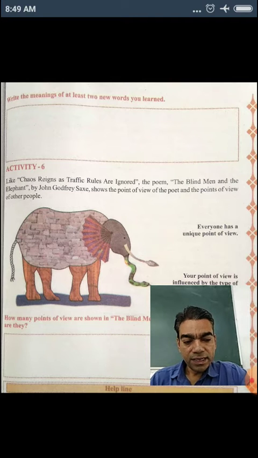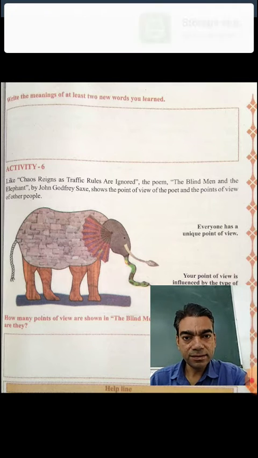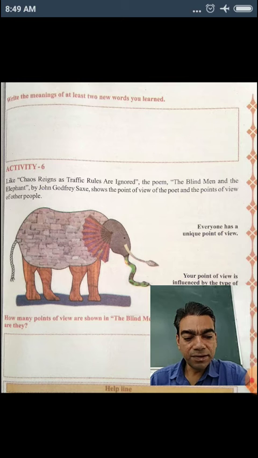The poem The Blind Man and the Elephant by John Godfrey Saxe shows the point of view of a poet and the points of view of other people that we have seen. Everyone has a unique point of view.